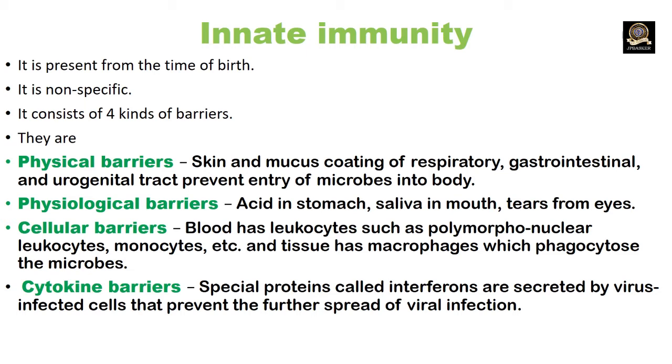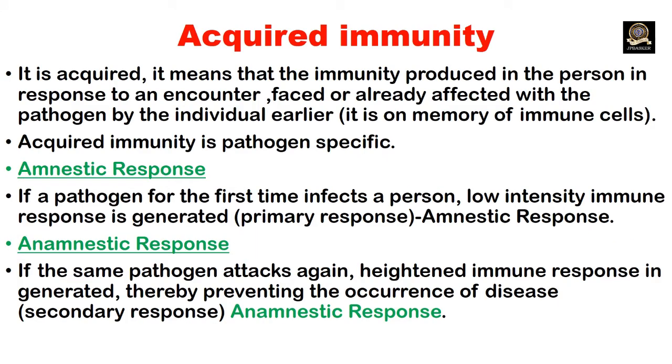Next is the cytokine barrier: special proteins called interferons are secreted by virus-infected cells and prevent the further spread of viral infection. The other is acquired immunity. It is acquired.